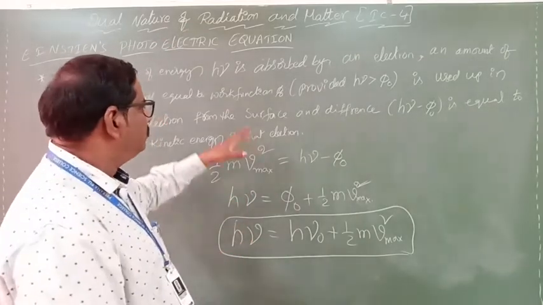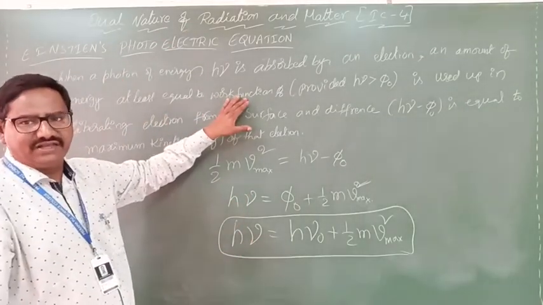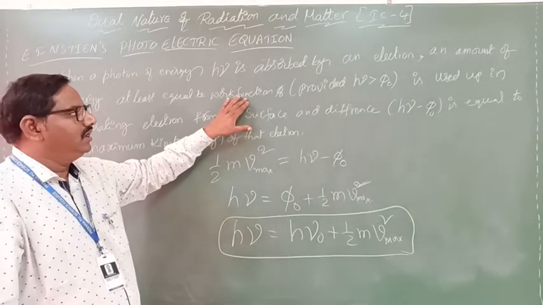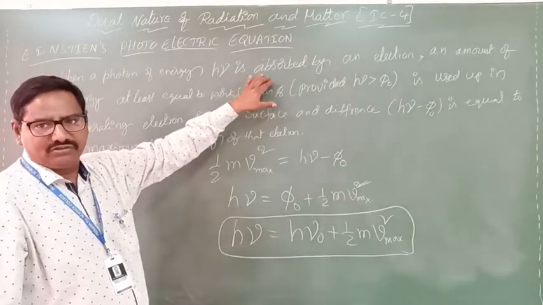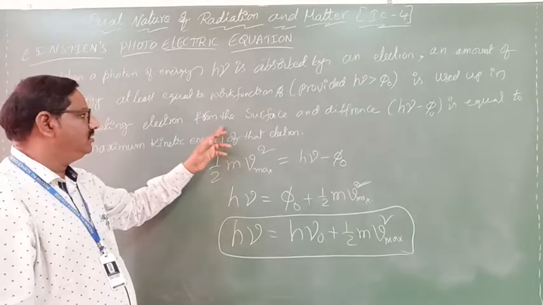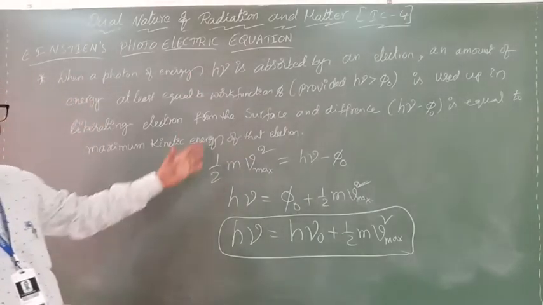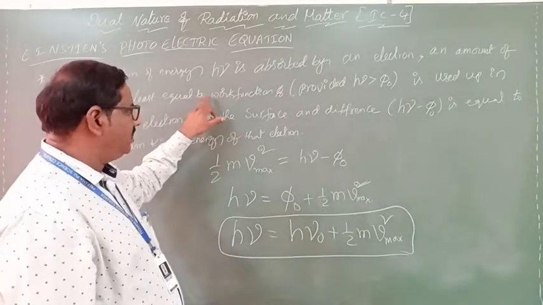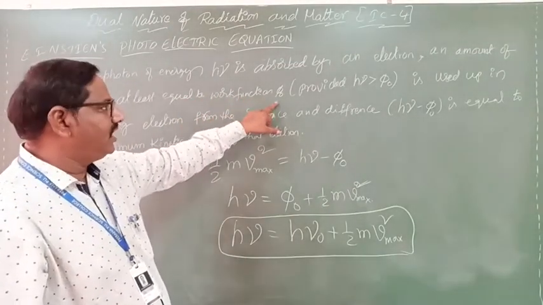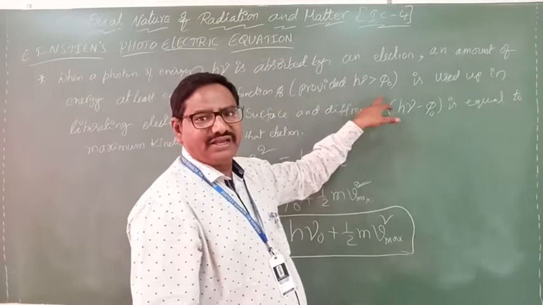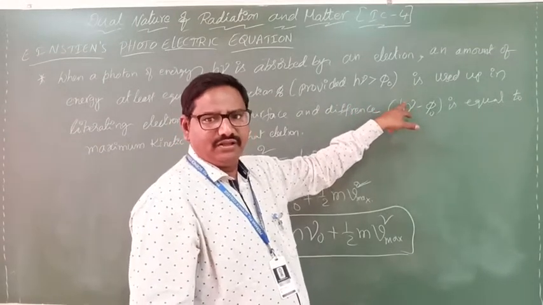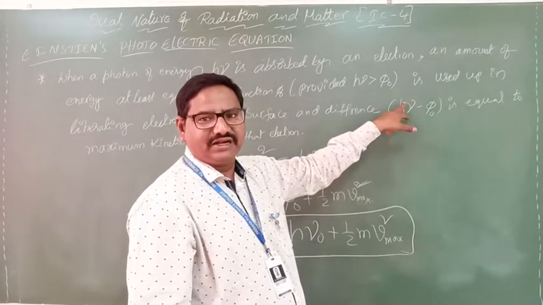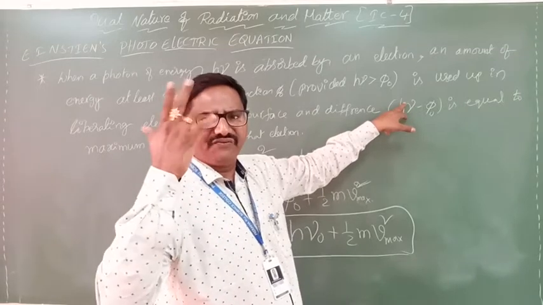The energy should be at least equal to the work function, phi naught. So h nu must be greater than the work function, and then only electrons are ejected. If it is below, no photoelectric effect takes place.